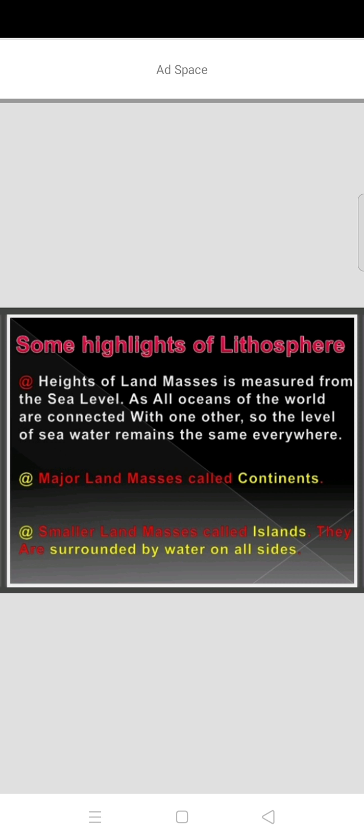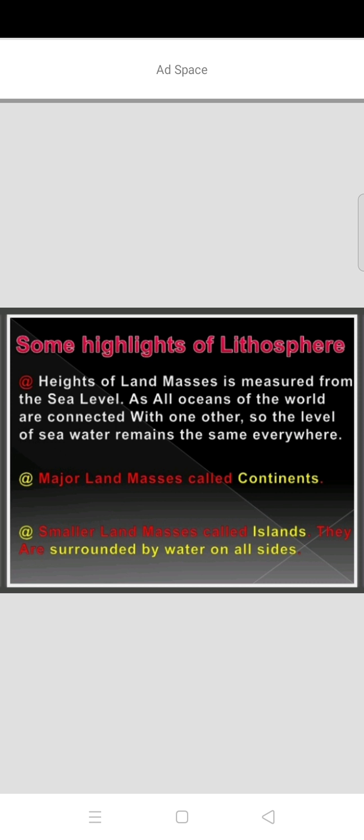All oceans of the world are connected with one another, so the level of seawater remains the same everywhere. What are the largest water bodies? Oceans are called the largest water bodies. These oceans are connected to one another, so the water level of the seas is the same everywhere.